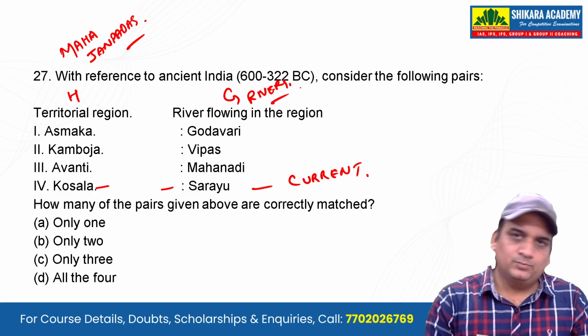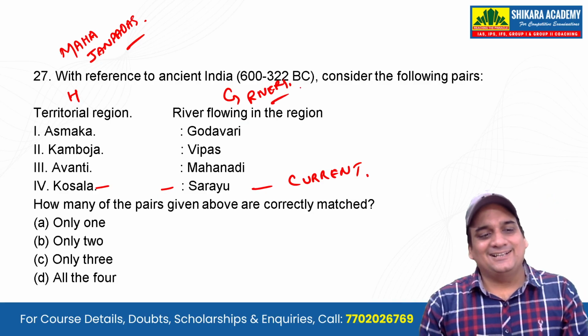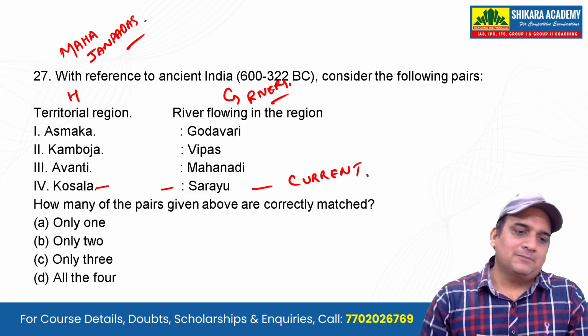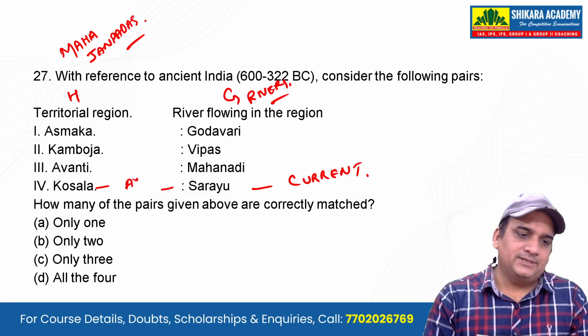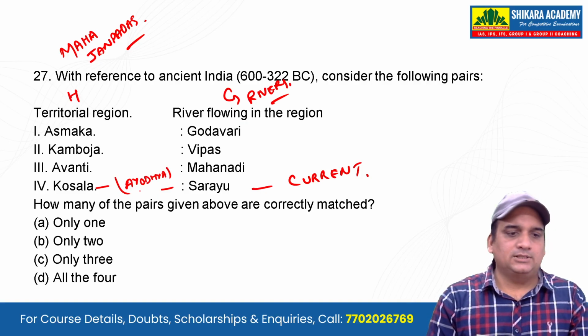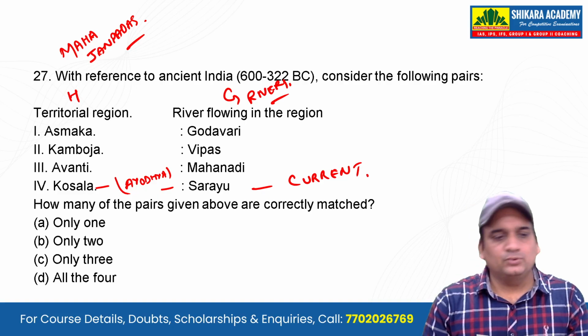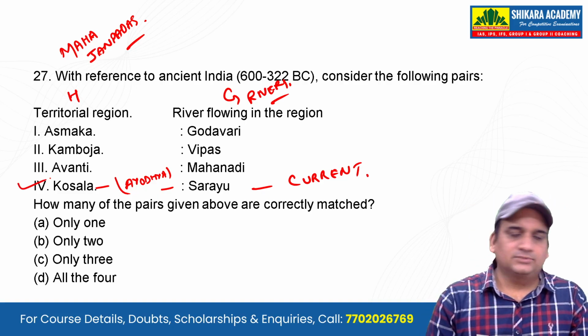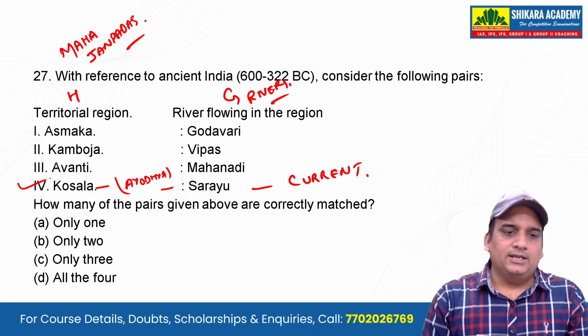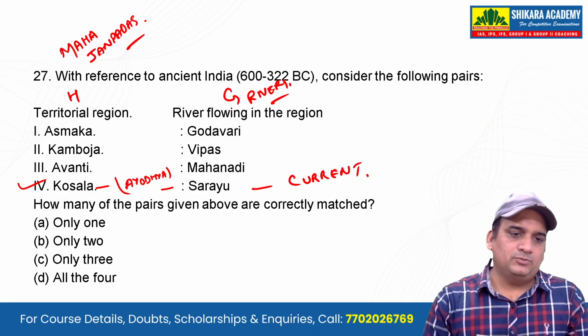And Kosal, Saryu, these are part of present day Ayodhya. So this Mahajanapada Kosal and the river Saryu, this is right. It was in the news also because of the Ram Janmabhoomi Mandir.